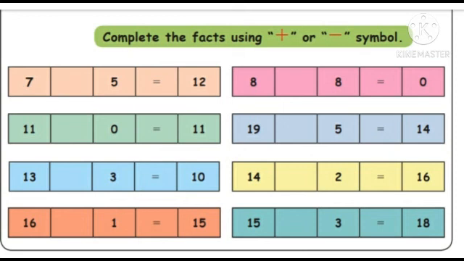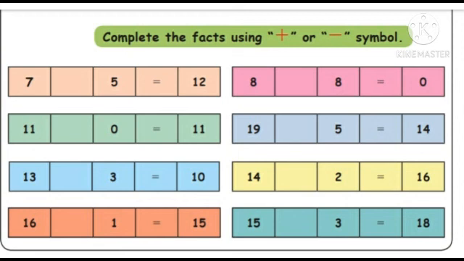The next one, 19 dash 5 is equal to 14. 19 is the question, minus 5, then the answer is 14. That means subtract, minus. 19 minus 5 is equal to 14. That is the correct answer. The next one, 14 dash 2 is equal to 16. 16 answer is there, here 14.